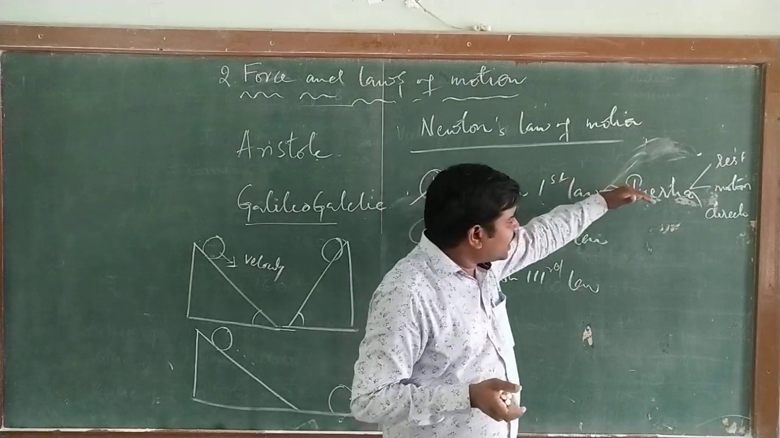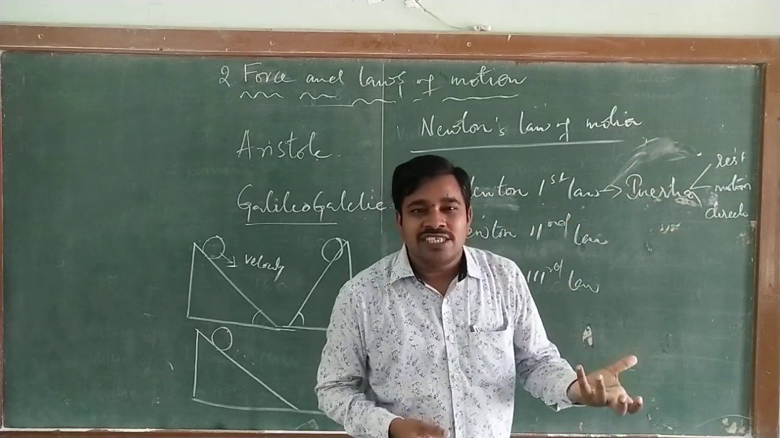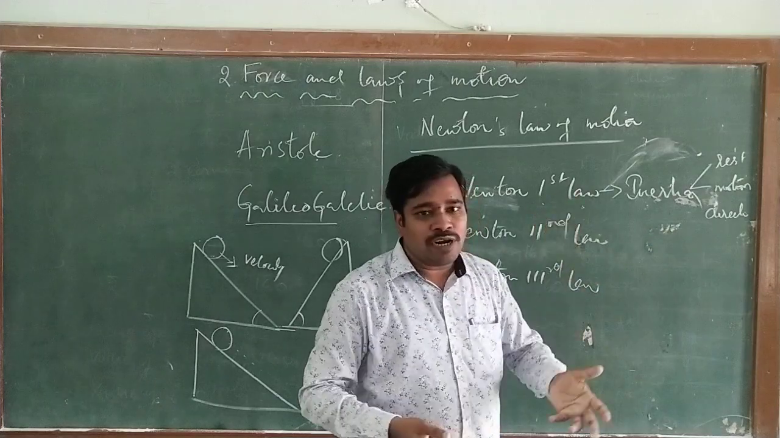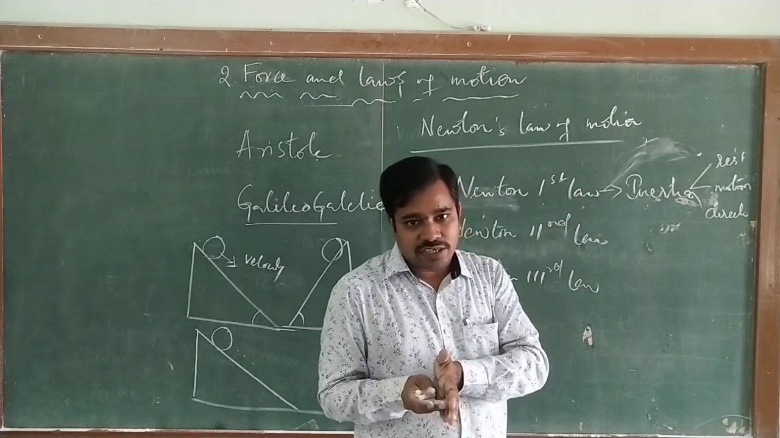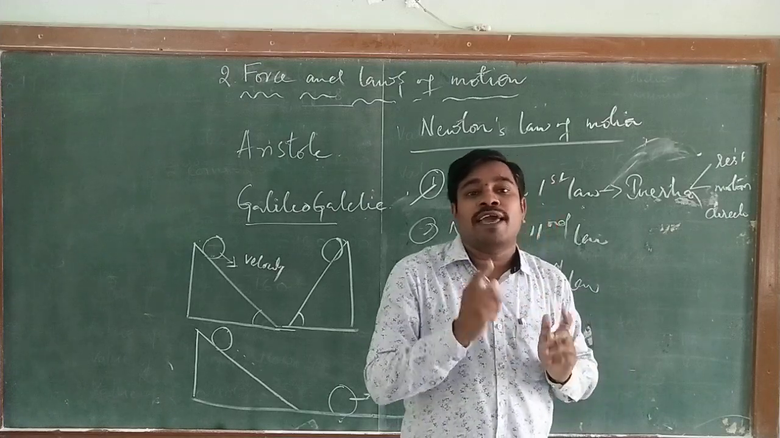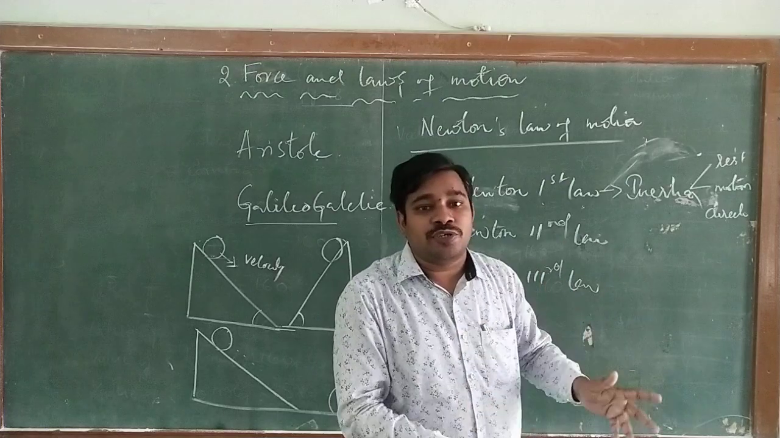So what is inertia? Before you apply a force on an object, the state it has is called inertia. For example, a body at rest will continue to be at rest, and a body in motion will continue to be in motion. Until you apply a force, a body does not change from rest to motion or from motion to rest.